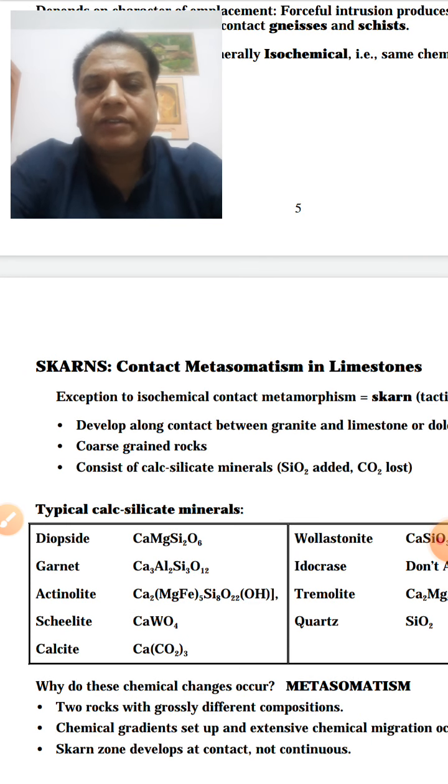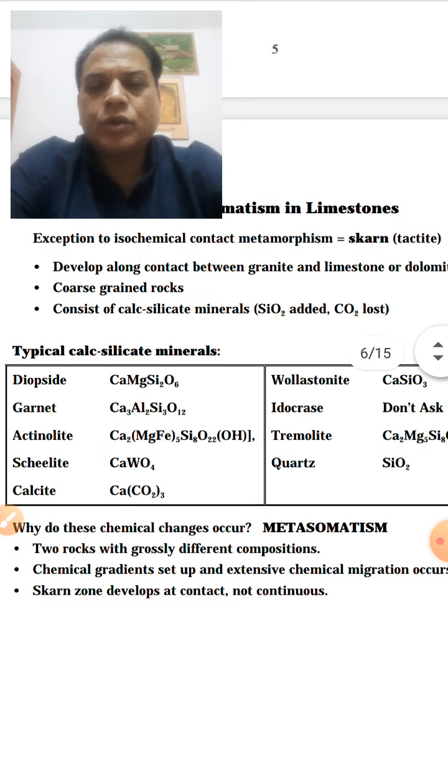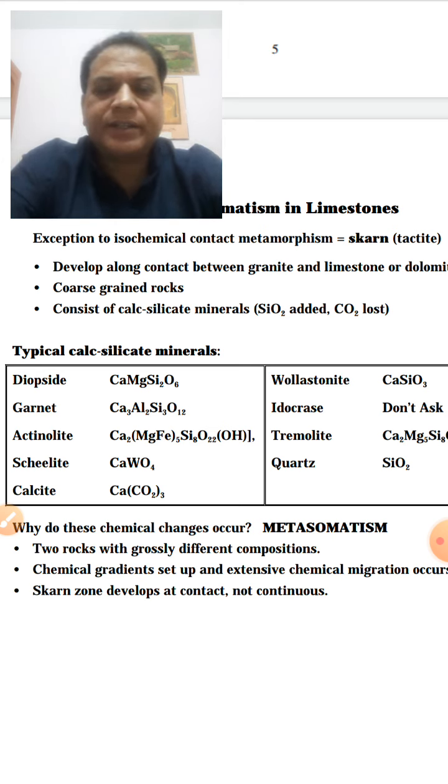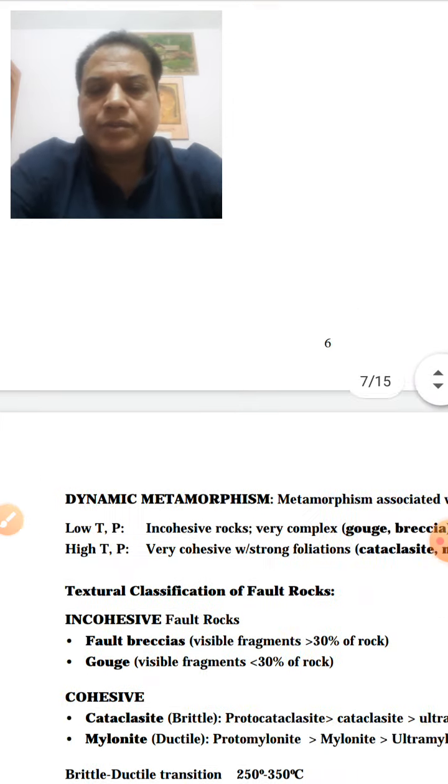If the country rock happens to be limestone and there is an intrusion, we call that skarns, developed in contact between the granitic intrusion and the limestone or dolomite. Coarse grained rocks are formed, with calc-silicate minerals like diopside, garnet, actinolite, scheelite, calcite, wollastonite, quartz, tremolite. Such minerals are formed in skarn, or contact metamorphism of limestones.